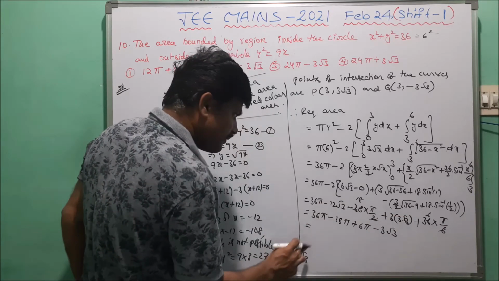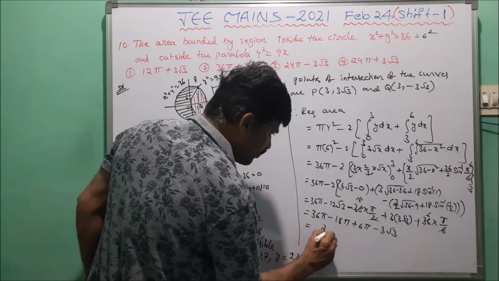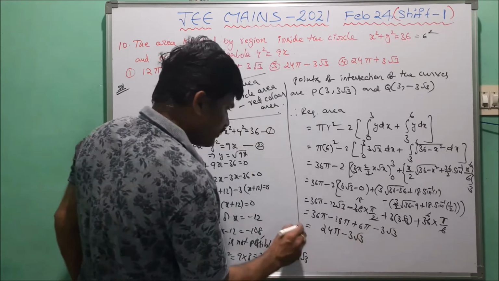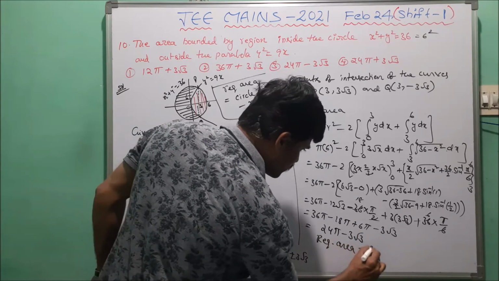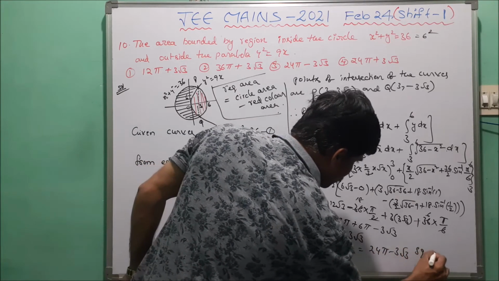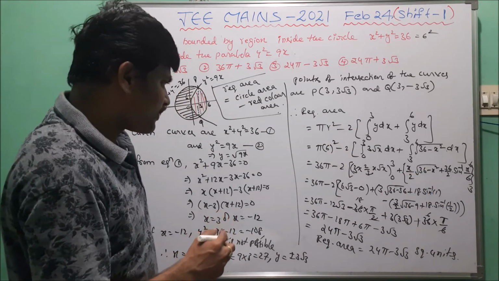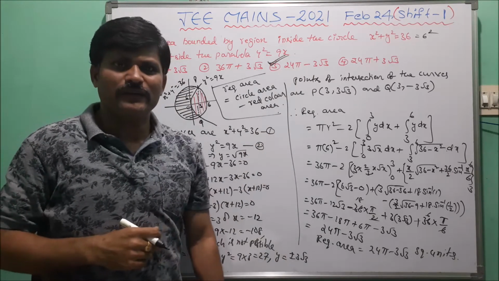Now here we have to observe 36 minus 18, 18 plus 6, 24. So 24 pi minus 3 root 3. So this is our required area. Required area equal to 24 pi minus 3 root 3 square units. So this is our final value, which is in the third option. This is the solution for this question.